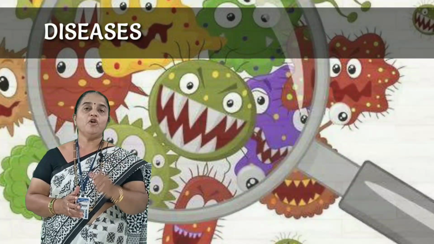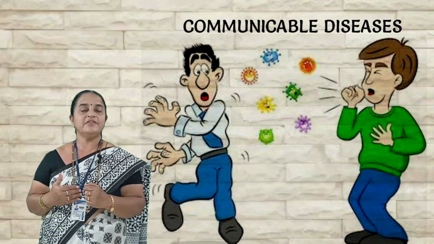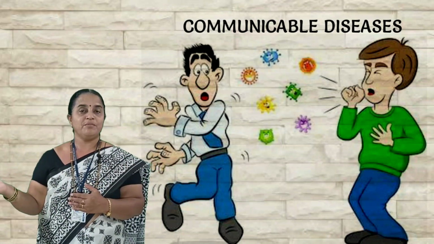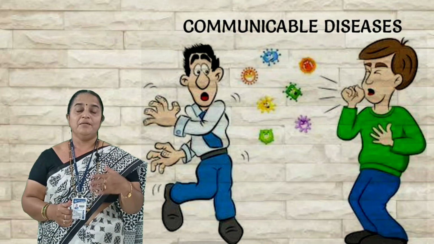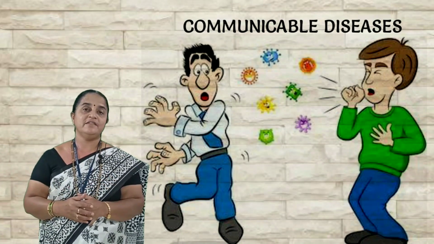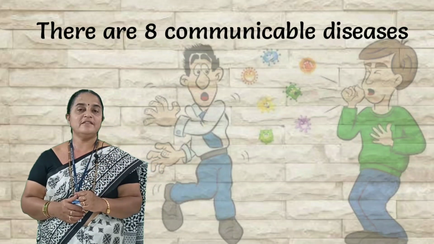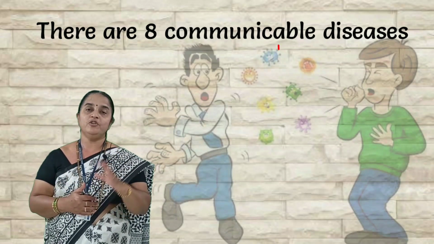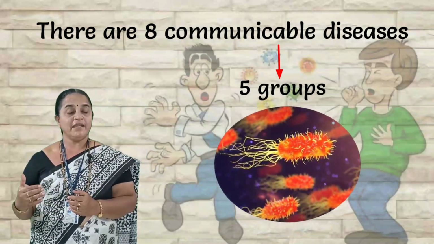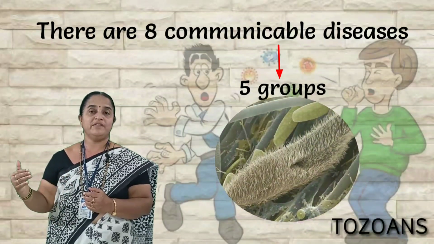Under diseases, the topic comprises communicable diseases, which are transferred directly or indirectly from an infected person to a normal person, which may be contagious or may be directly carried by mechanical vectors. We are covering a total of 8 communicable diseases, which we categorize into 5 groups: diseases caused by virus, bacteria, worms, fungus, and protozoans.